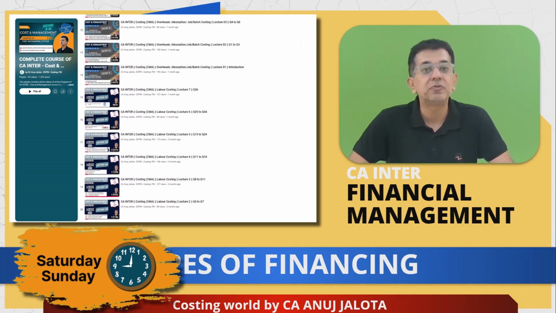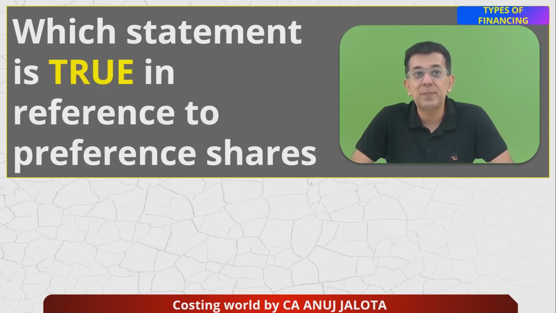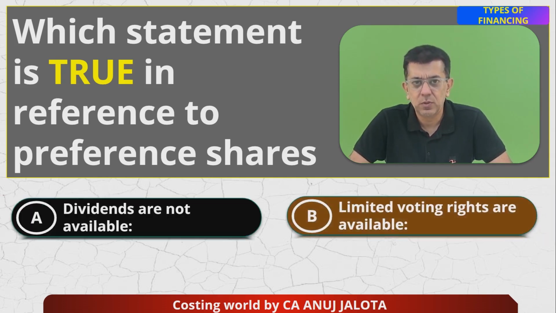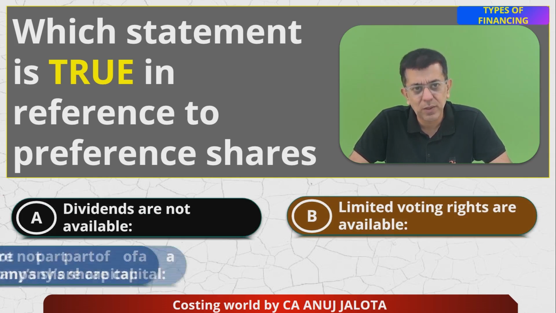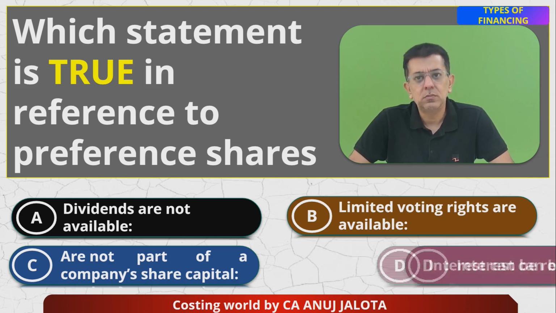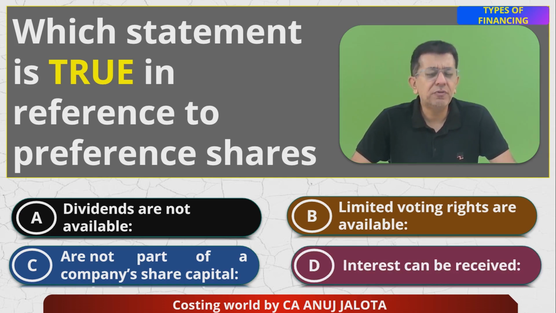Okay, let's start it off. The question for today is, which statement is true in reference to preference shares? There are two types of shares, equity and preference. This is in reference to preference shares. So, dividends are not available. Limited voting rights are available. Are not part of company share capital. Then interest can be received. Out of the four options, I think so.